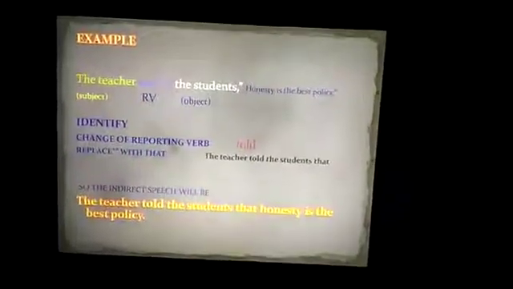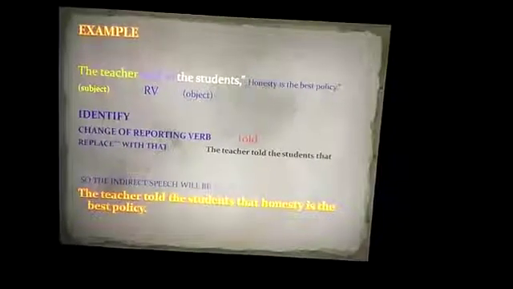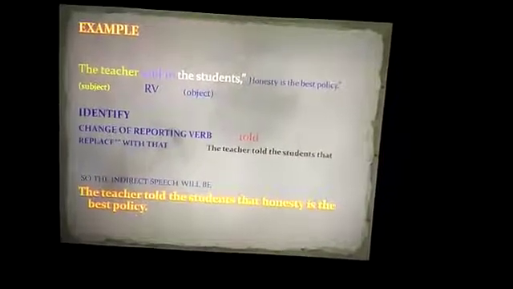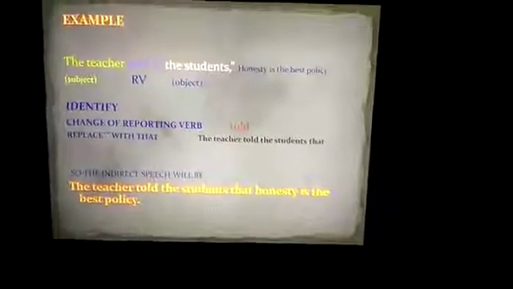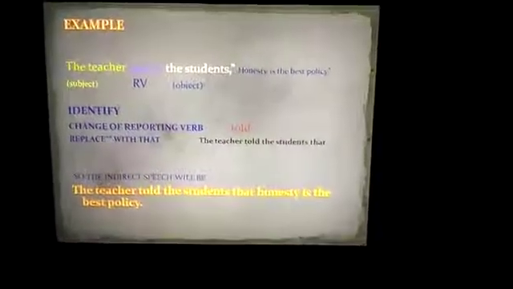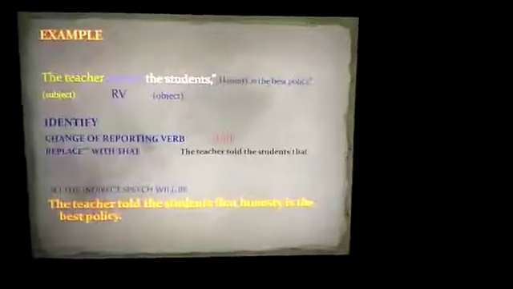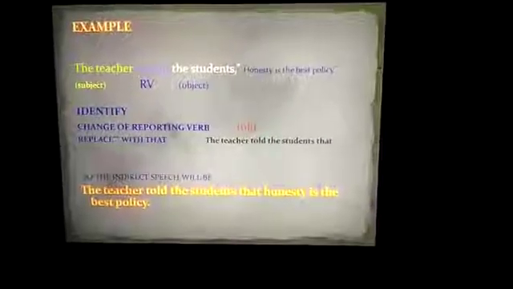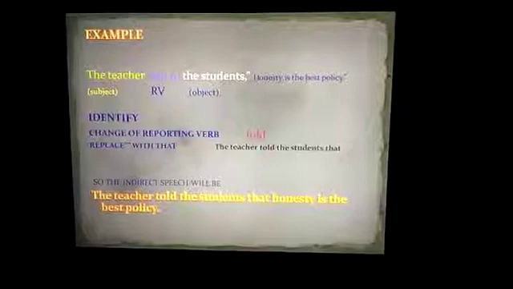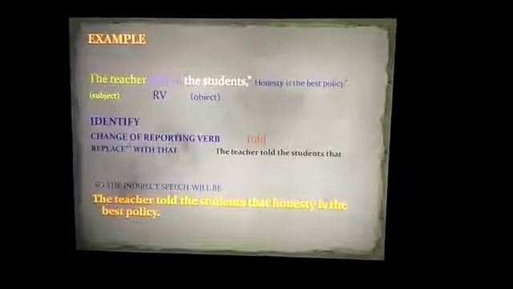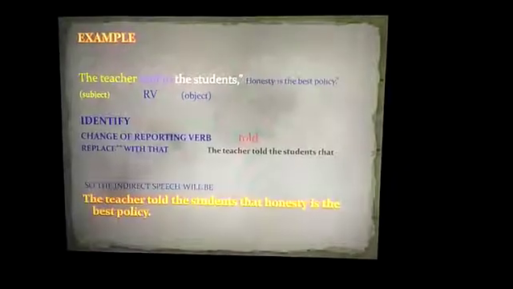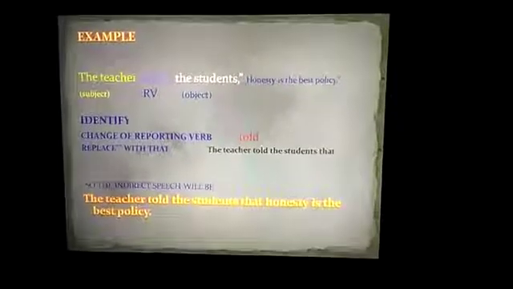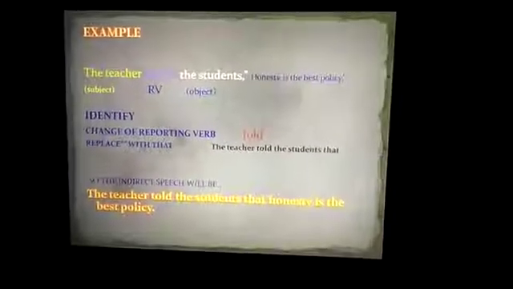Now let us learn this using an example. Now suppose I have one direct speech sentence. The teacher said to the students, honesty is the best policy. Now first and foremost step is that we have to identify the subject, the reporting verb and the object. Now subject, the teacher, because he or she is addressing the students.